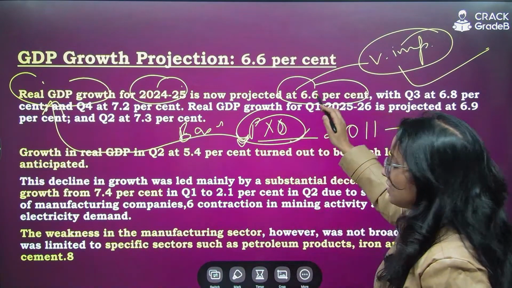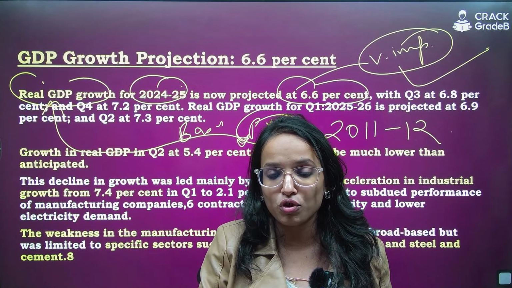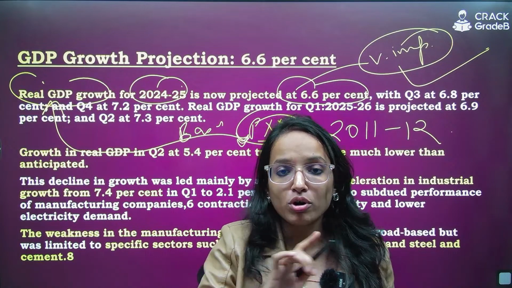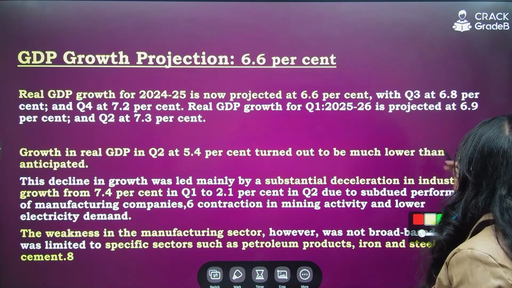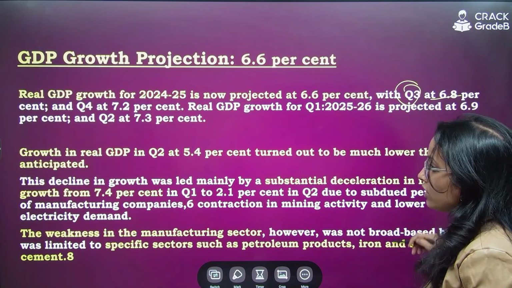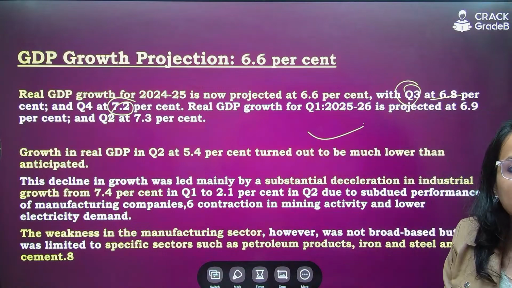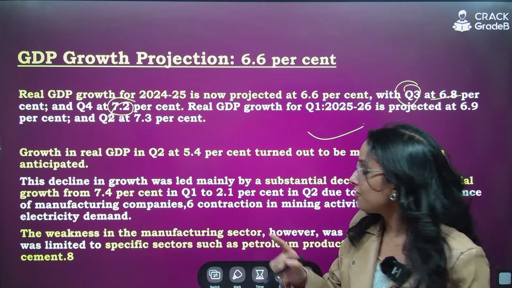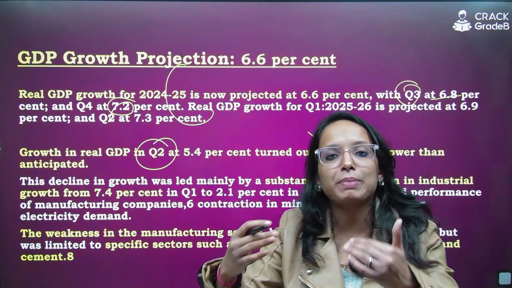So remember, 6.6% is the real GDP forecast by MPC for the 2024-25 fiscal year. Remember this figure, 6.6. It is important for all the upcoming examinations. Also, further forecast, if you see, for quarter 3, it is 6.8. Quarter 4, it is 7.2, right? These are the other figures. Then growth in real GDP in quarter 2. So this is the projection, what they are expecting.